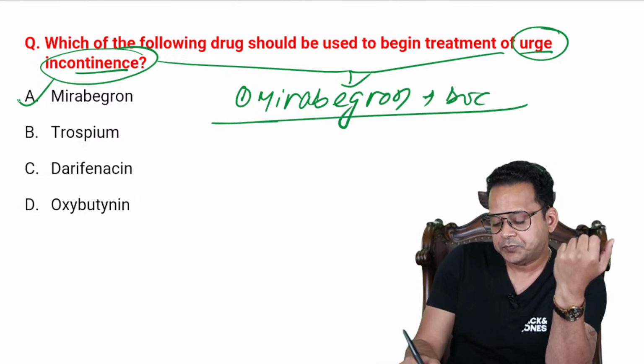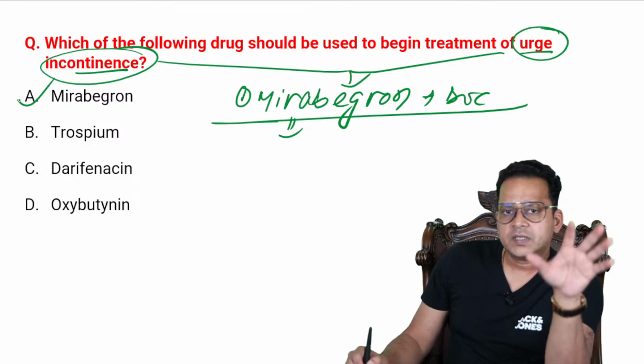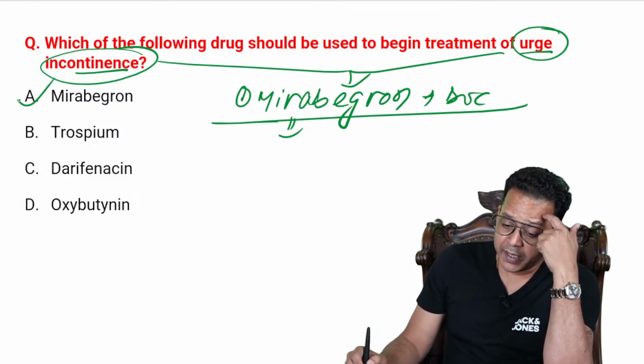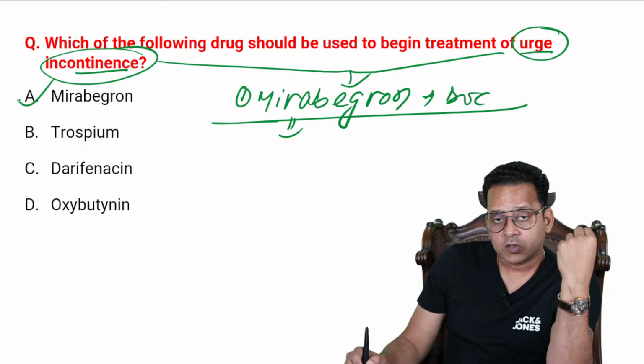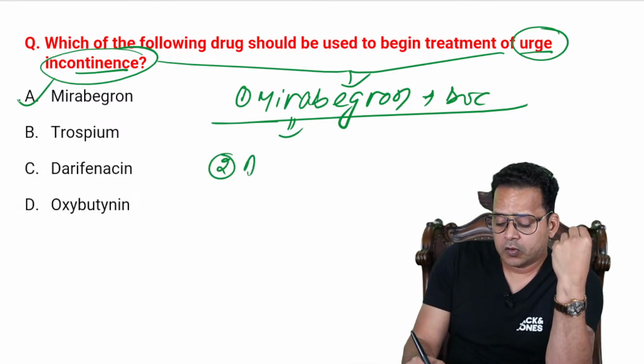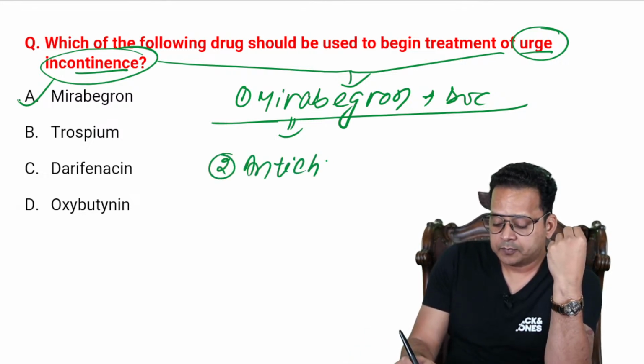Now let us say the patient says that he does not have money to buy mirabegron. It's costlier. Then I'll go for anticholinergics, second line.